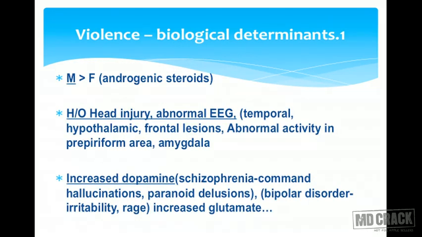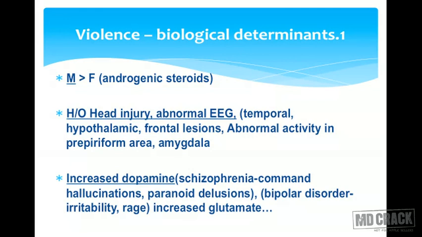As far as the biological determinants of violence are concerned, it's more common in males as compared to females, and probably the reason is androgenic steroids. History of head injury and abnormal EEG, temporal, hypothalamic, frontal lesions, abnormal activity in the prepiriform area and amygdala, all these are biological determinants. Increased dopamine levels. You know, dopamine is supposed to be a neurotransmitter which exposes you to aggression and violence.